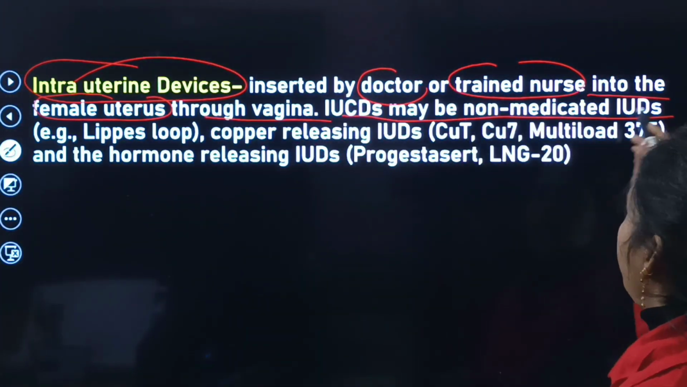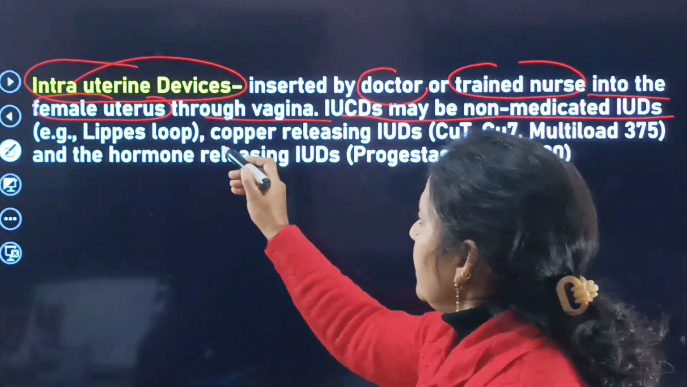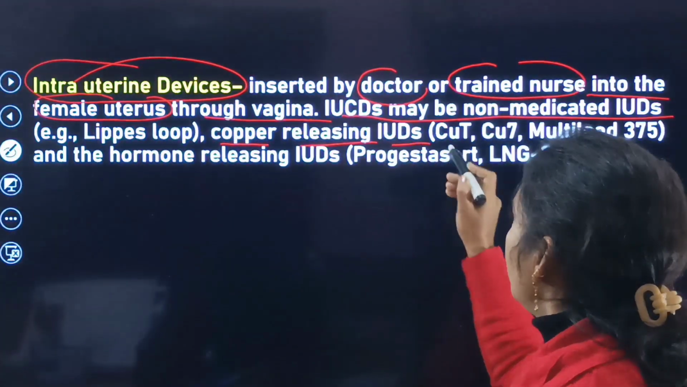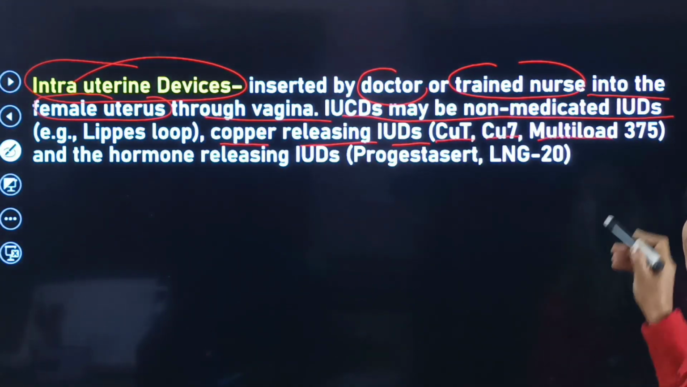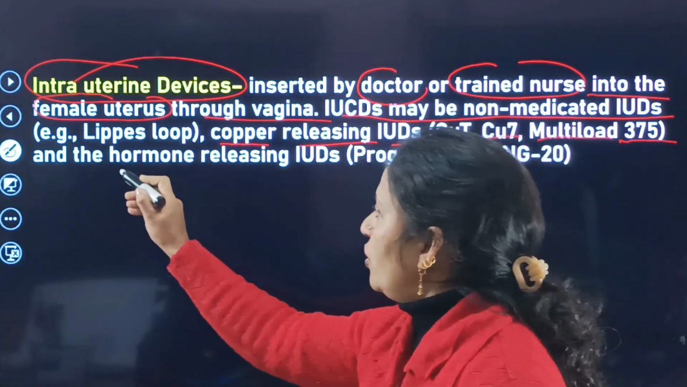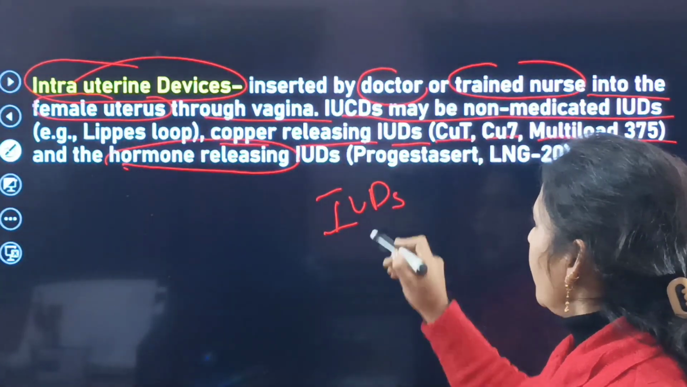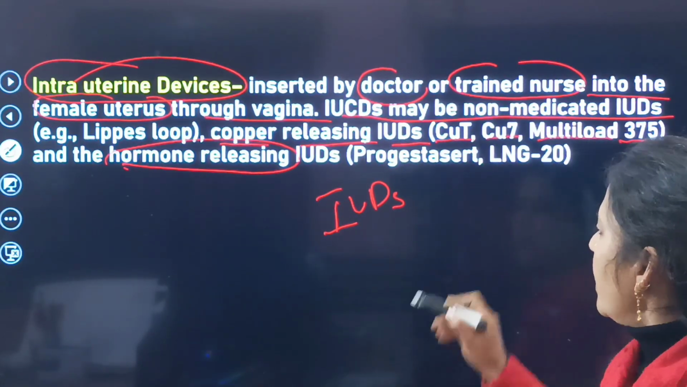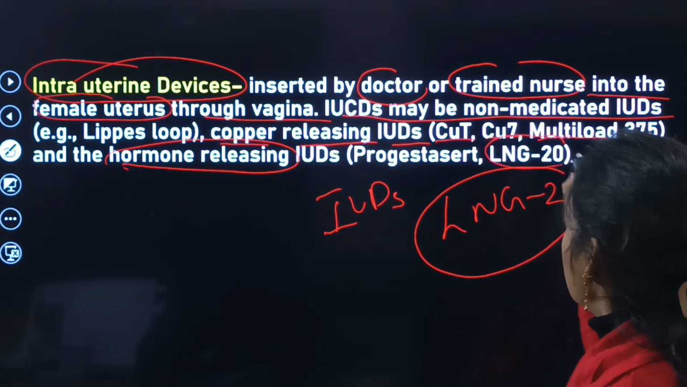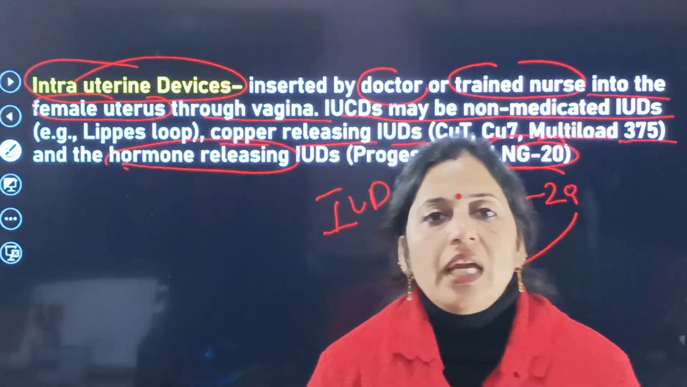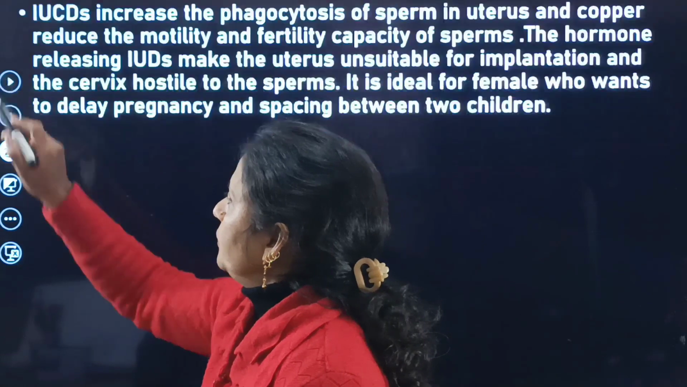Intrauterine devices may be non-medicated. These are the copper releasing IUDs, that is Cu T 380A. Next is Multiload 375, and the hormone releasing IUDs, that is progestasert as well as LNG-20. So this is the intrauterine device, the next contraceptive method.